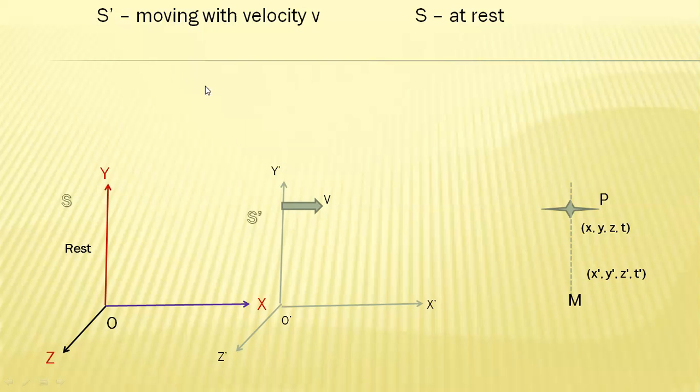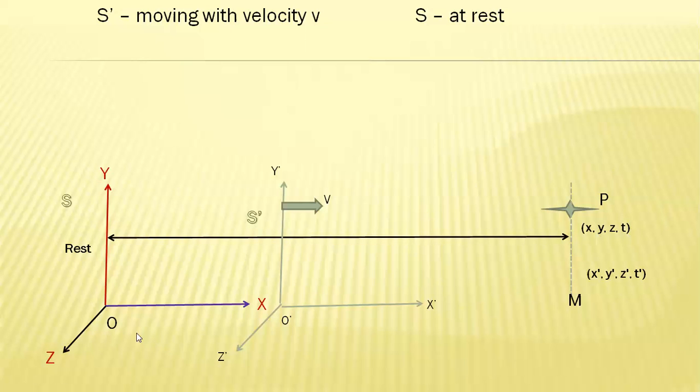S dash is moving with a uniform velocity and S is at rest. The observer O is observing the event at rest, and another observer O dash, who is moving with uniform velocity, is also observing the event. Therefore, x, y, z, t are the coordinates with respect to observer O, and x dash, y dash, z dash, t dash are the coordinates with respect to observer O dash.